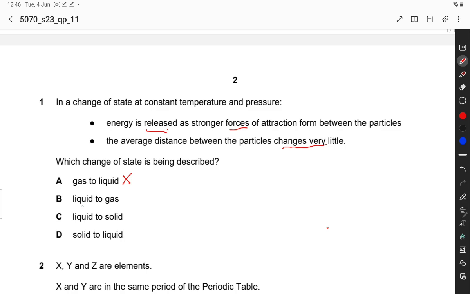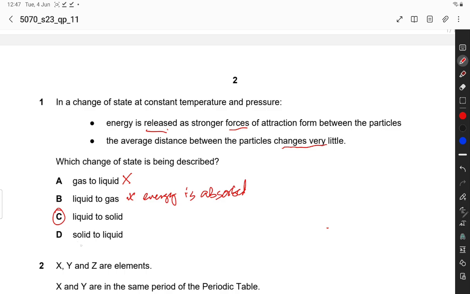B, liquid to gas: energy is absorbed. In this case, energy is absorbed, not released, so that's why it is incorrect. C option is liquid to solid. This might be correct because energy is released. When liquid changes into solid state, energy is released as stronger forces of attraction form between the particles.